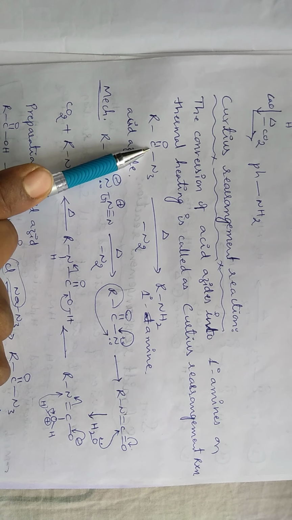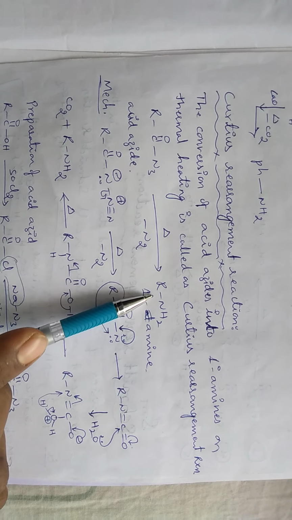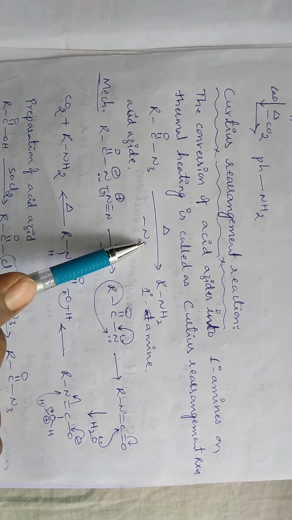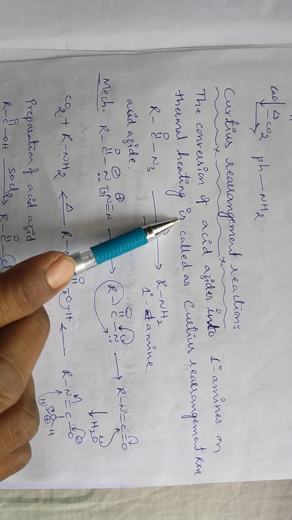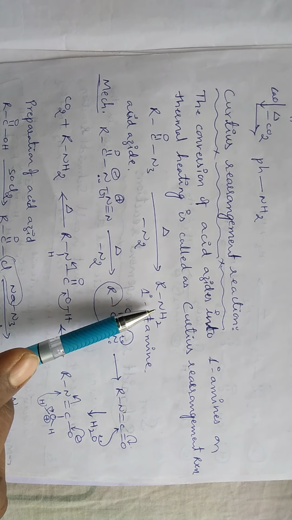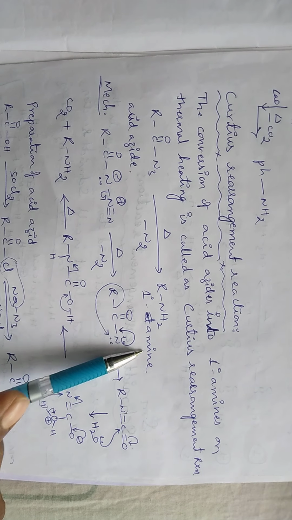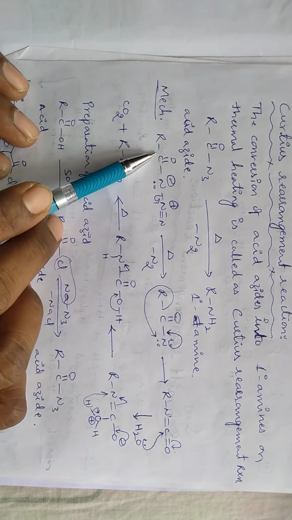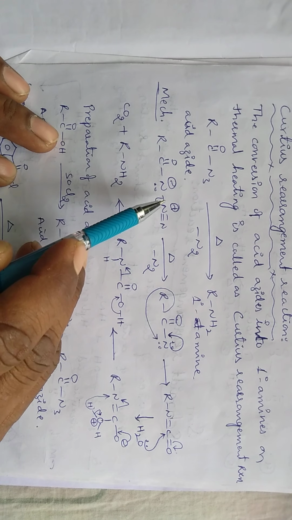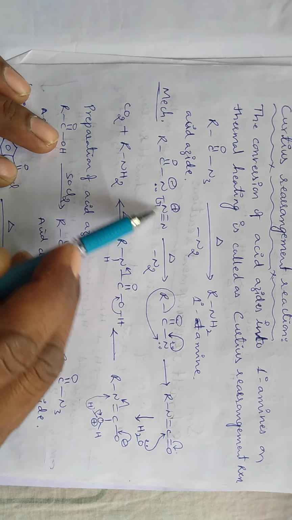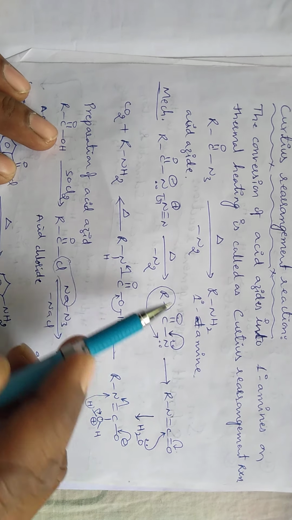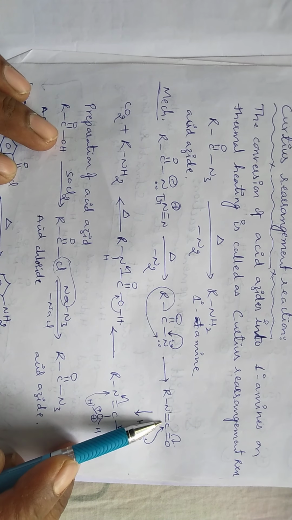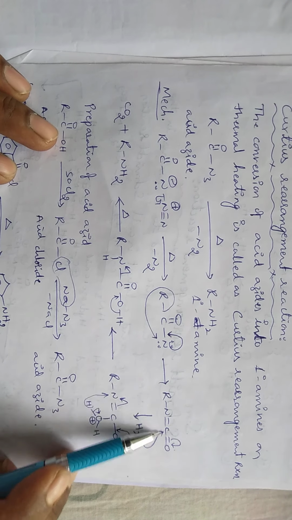So here RC double bond O N3 is an acid azide. When this molecule undergoes denitrogenation under thermal reaction, it will yield primary amines. Okay, next, in the reaction mechanism, first it loses the nitrogen gas in the presence of heat and produces nitrene. When the nitrene undergoes rearrangement reaction, it will give the isocyanate, alkyl isocyanate.